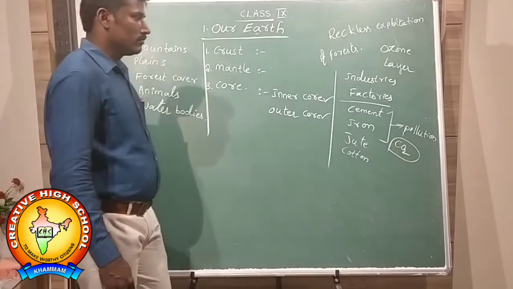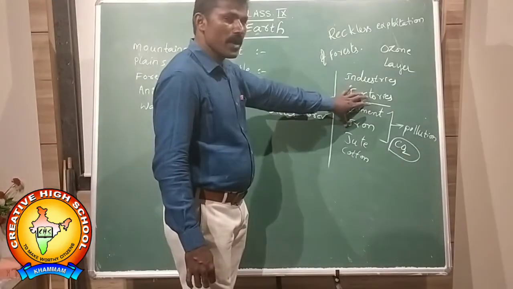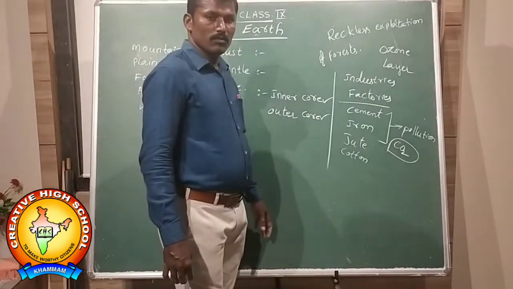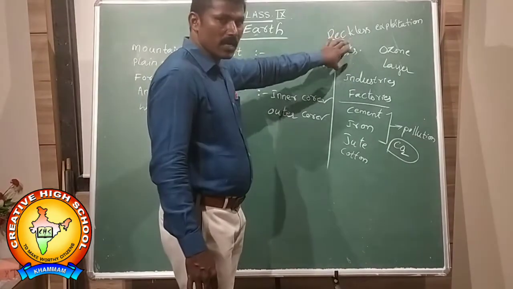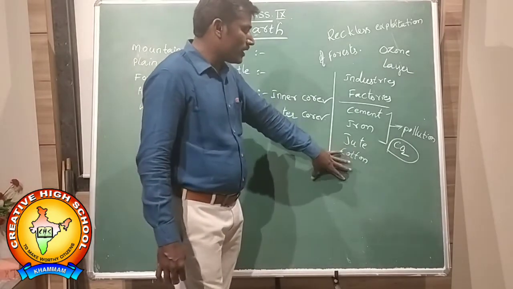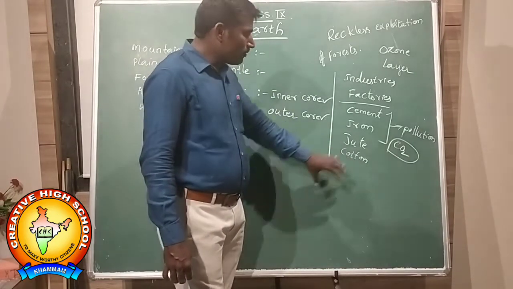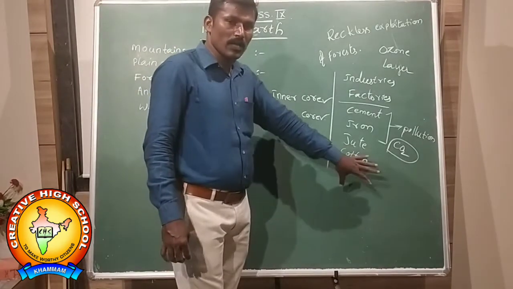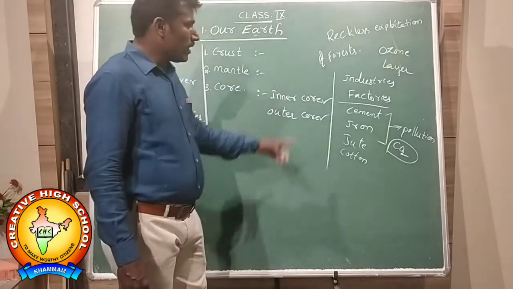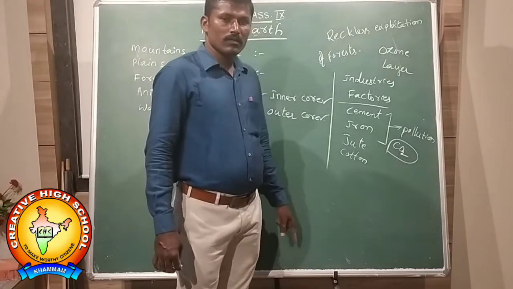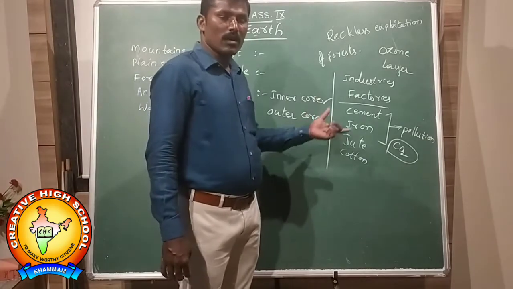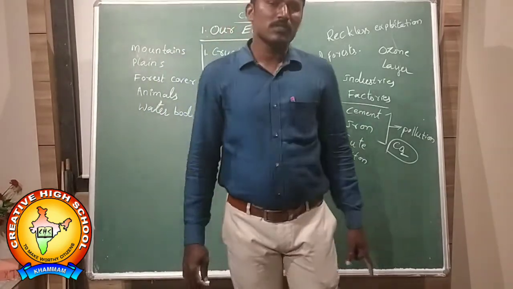What's happening here? While establishing the factories, while we are cutting down these forests, this is a human disaster, human made mistakes. For our convenience, we are cutting these forests and converting them for different purposes. We are making paper, wood pulp, and each and everything we are getting from our forest. And we are establishing the industries. That's why economists are arguing and geographers are also arguing.